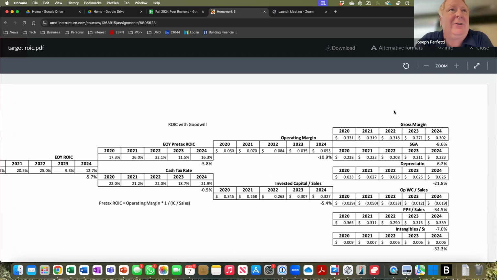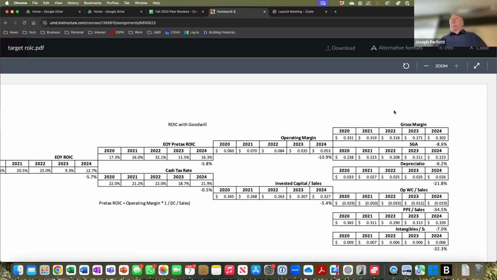Second, spending on selling, general, administrative overhead expense, right? In 2020, they spent 23.8 cents in SG&A. In 2024, 22.3. That's favorable to the operating margin. That would help them. In 2020, their depreciation was 3.3 cents per dollar. In 2024, 2.6 cents per dollar. That decline in depreciation was also favorable, right? So the primary reason the operating margin fell was the drop in the gross margin. That really hurt Target's operating margin over the 5 years, okay?